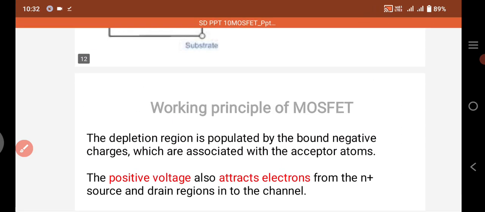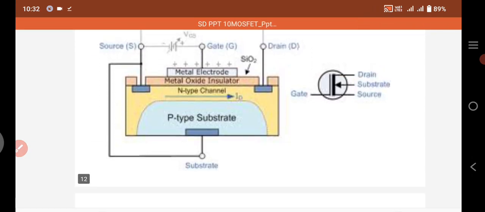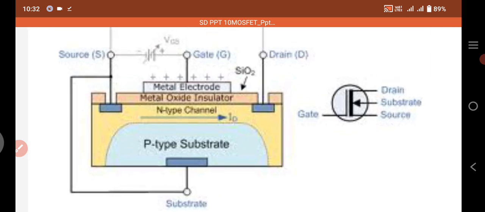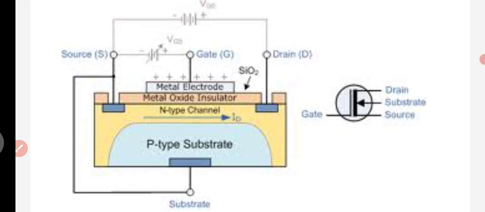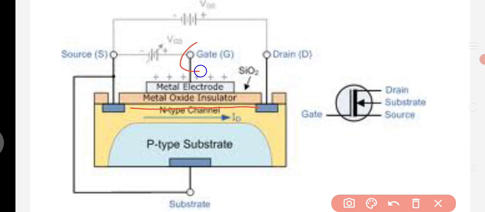Okay, this is the working of a MOSFET. Once again, I want to repeat the working of a MOSFET. First we create a channel between the source and drain, and for that purpose we apply the gate voltage. The gate voltage, positive or negative, produces a repulsion or attraction action.